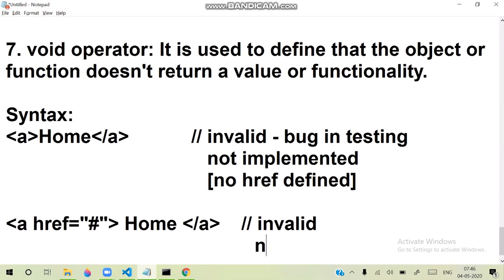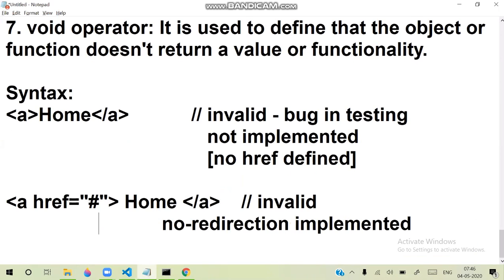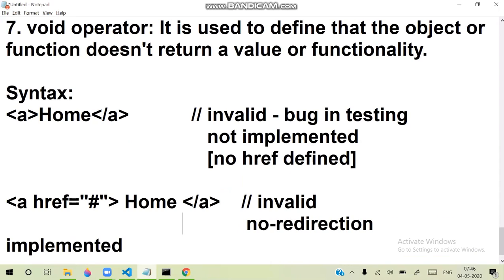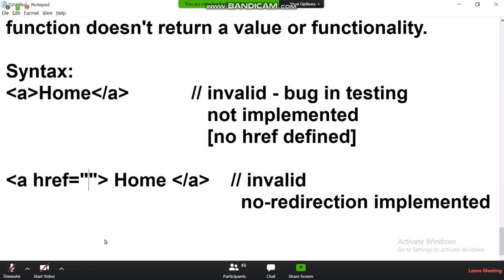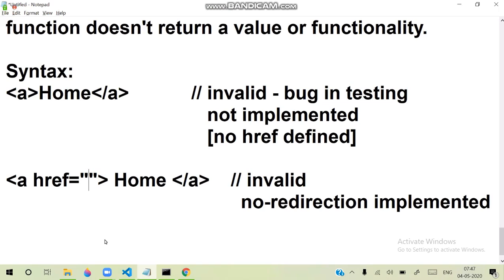Invalid is nothing but no redirection implemented. No redirection implemented means the link is written, but where to redirect is not mentioned. You wrote href, but if I write it empty, that means this is also invalid.